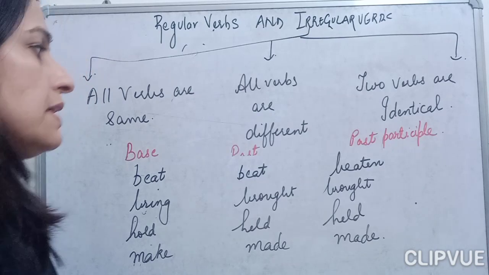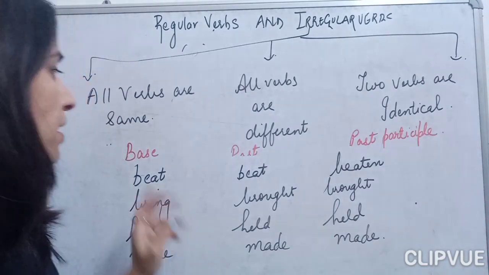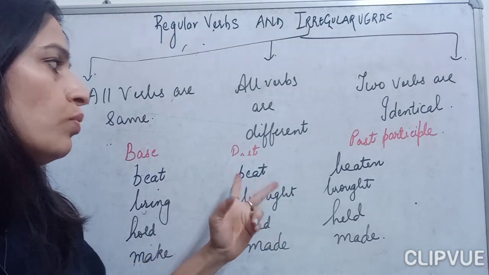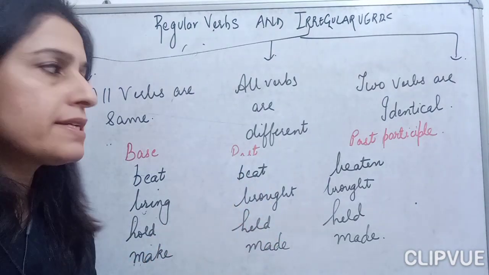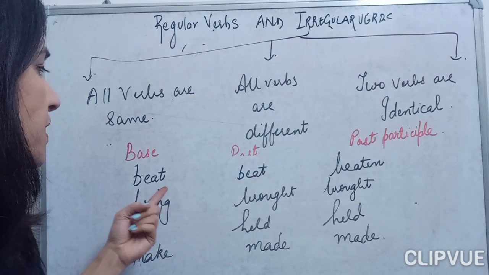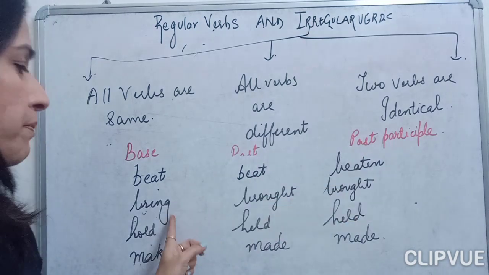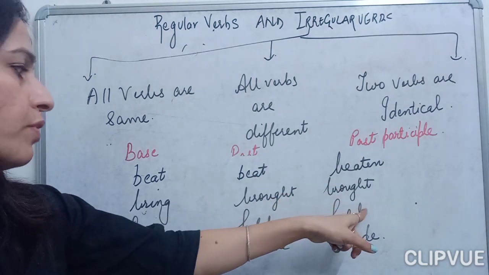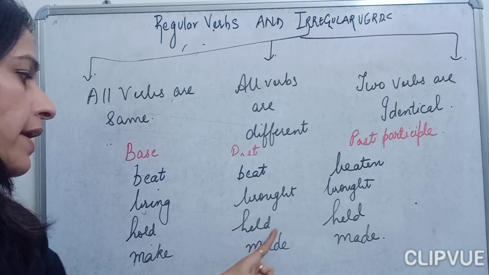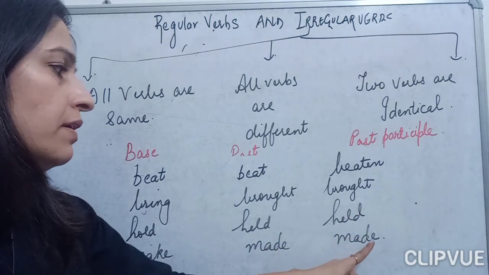Now, this is the last form of the verb, children. That is group number 3, where two forms are identical. Like suppose base, past, and past participle. If you take here, see, beat, beat, beaten, bring, brought, hold, held, make, made.